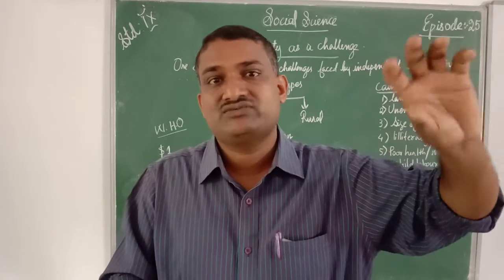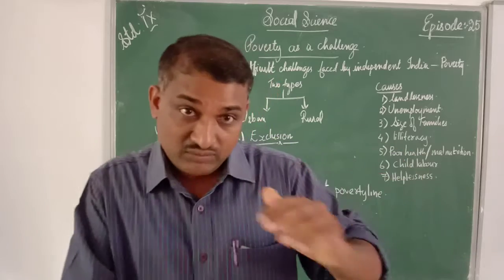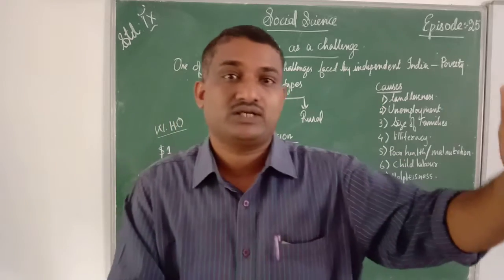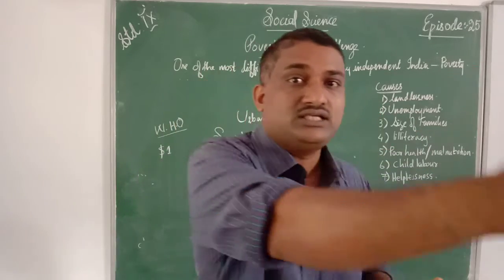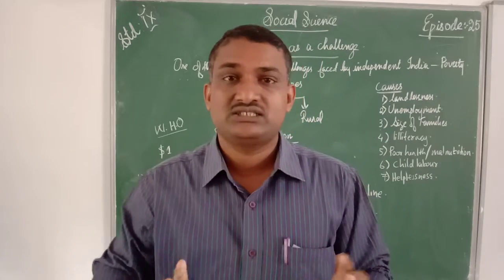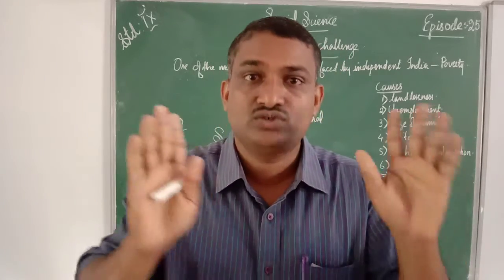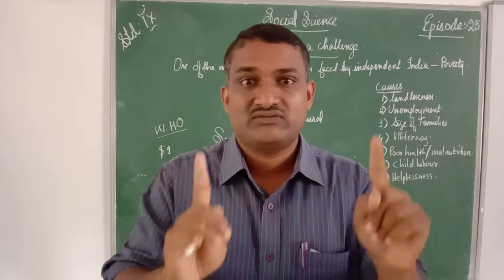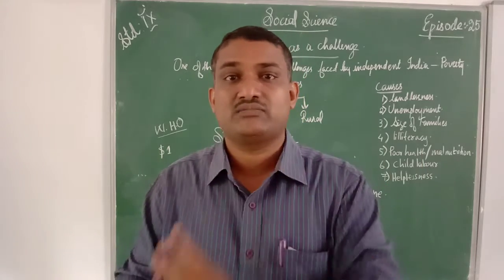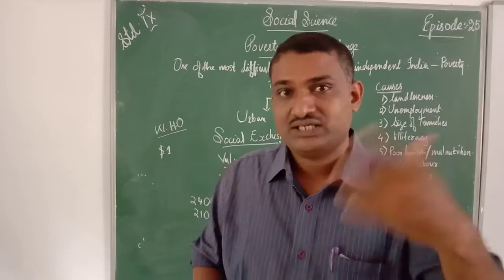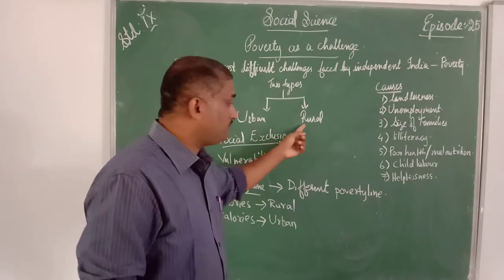That situation we can call vulnerability. So vulnerability is the next step to poverty. Vulnerability is the situation in which they are prone to poverty. That is urban poverty. So next we are discussing rural poverty.